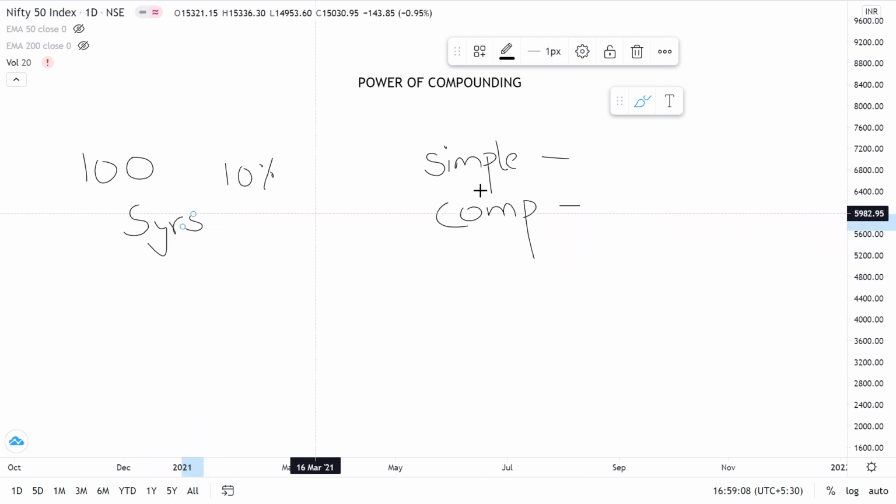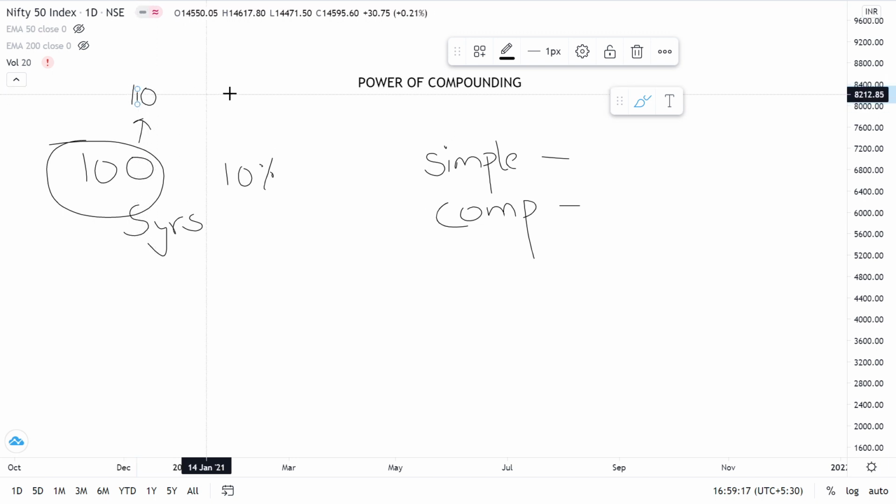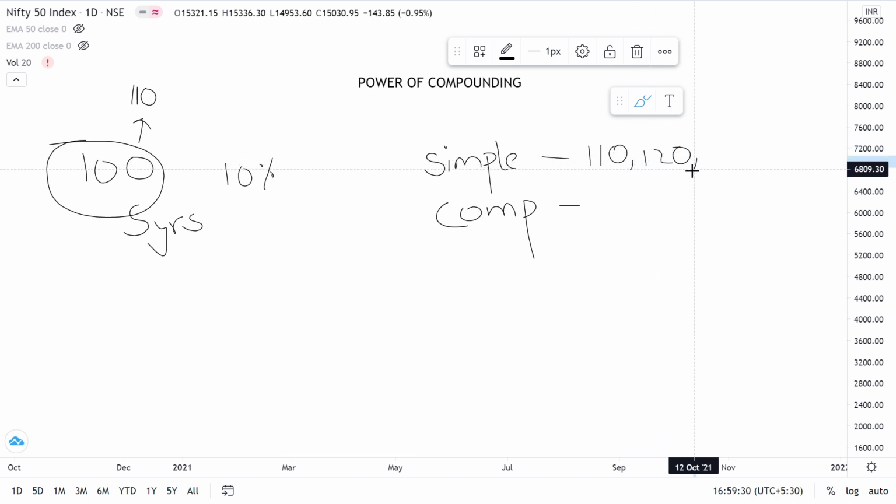In simple interest, this 100 rupees first grows to 110 in 1 year, because 10 rupees is what is earned as 10% of 100. Then in the second year this 110 becomes 120 as another 10 is added, and so on. Every year there's an increment of 10 rupees, because that is 10% of 100, till 5 years, until it becomes 150.